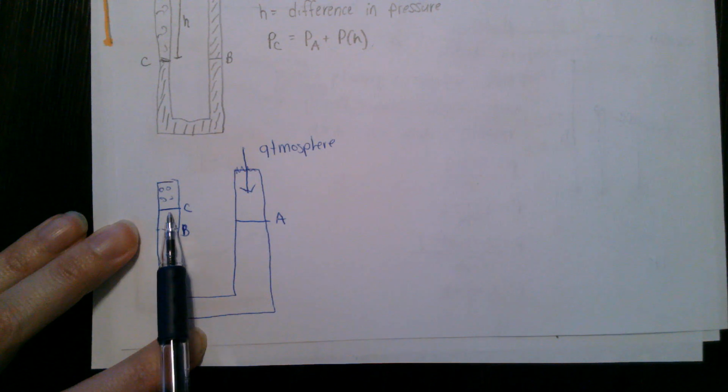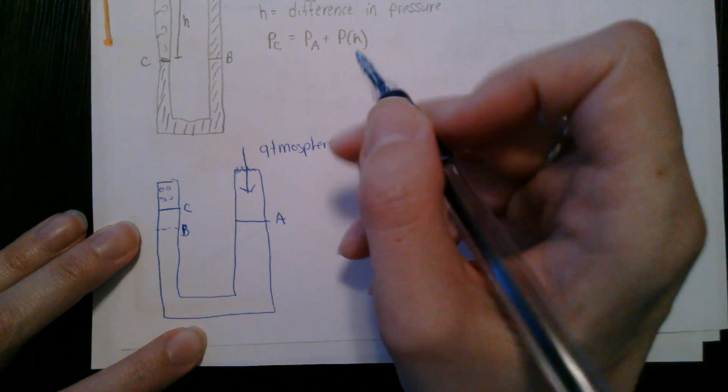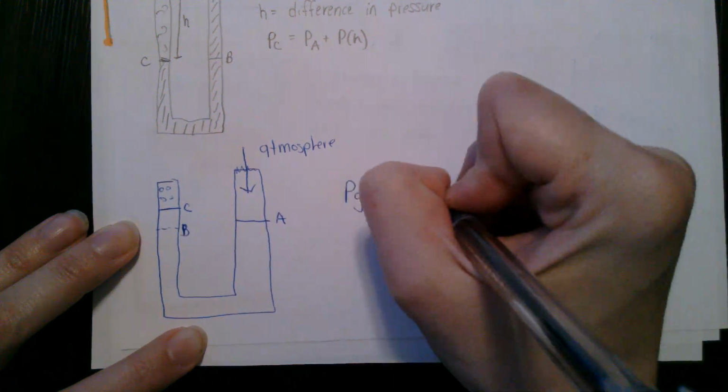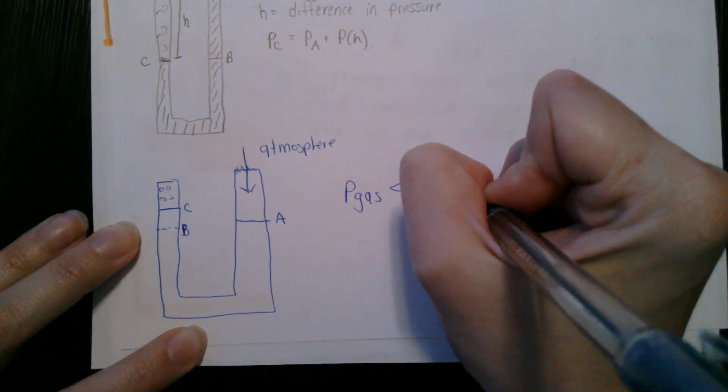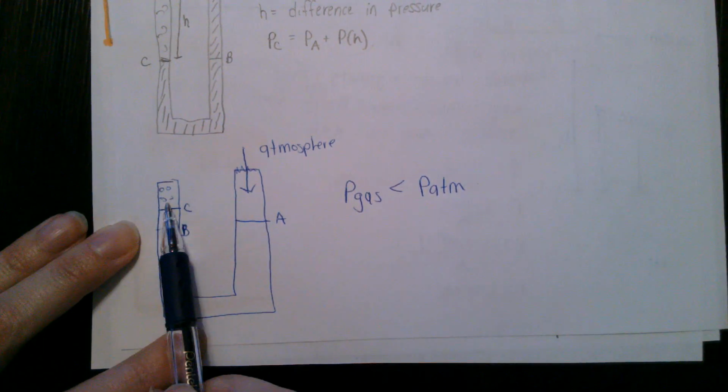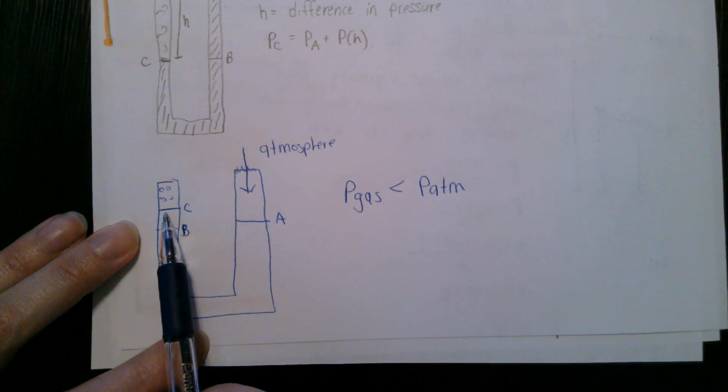So over here, this height is higher than this one. So now we know the pressure of the gas is less than the pressure of the atmosphere. The atmosphere was able to push it up even higher on this side.